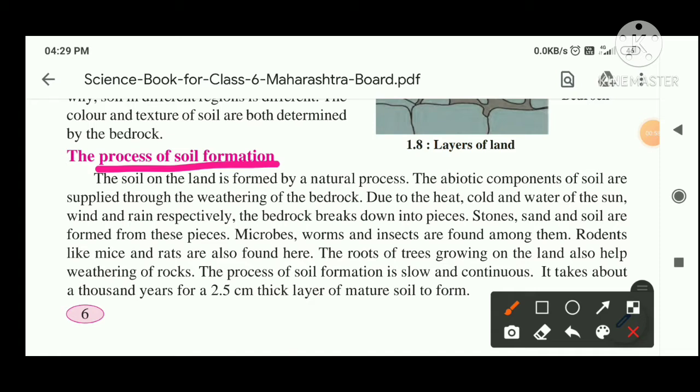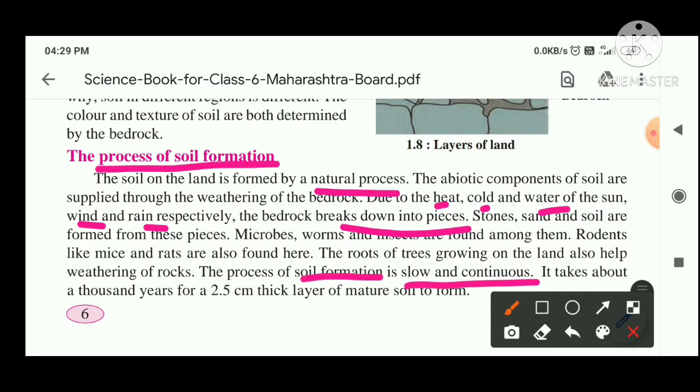The process of soil formation. The soil on the land is formed by natural process. The abiotic components of soil are supplied through the weathering of bedrock. Heat, cold, water, wind and rain respectively break the stone into pieces, and hence the weathering of the rocks and the big stones forms small pieces which get converted into soil.